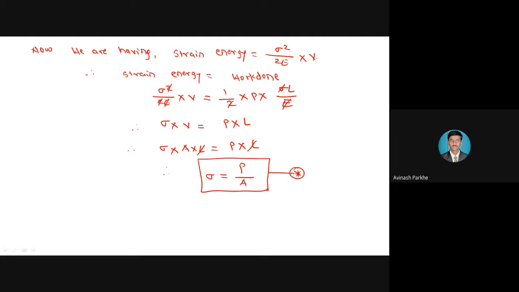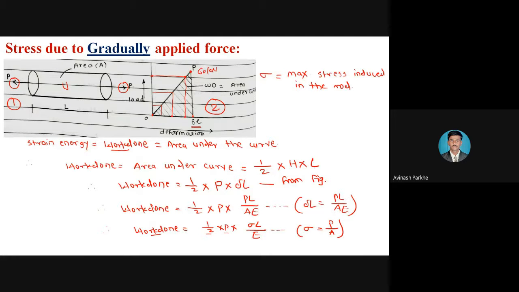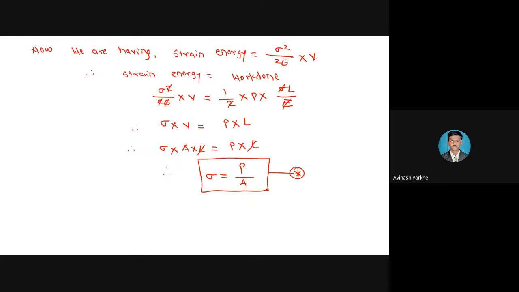And if the load is a gradually applied load and I have to calculate the stress, then I can use this formula: stress is equal to force upon area, which is sigma equal to P upon A. So this is the first derivation, related to the stress due to the gradually applied load. Now, if we are solving numericals based on this chapter and the statement mentions that the load applied on the member is a gradually applied load, then I have to use this stress formula.